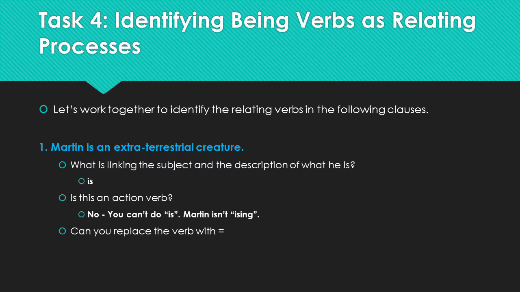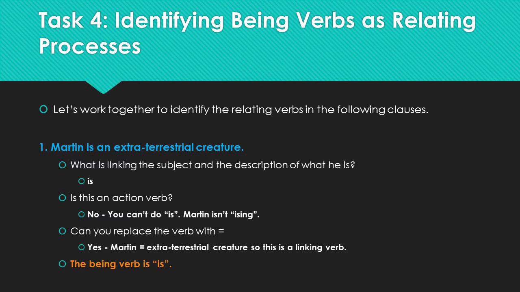You can also check if it's a being verb by asking, can you replace the verb is with an equal sign? Yes, in this case you can. Martin equals extraterrestrial creature. So this is a linking verb. The being verb, the linking verb, is the word is.